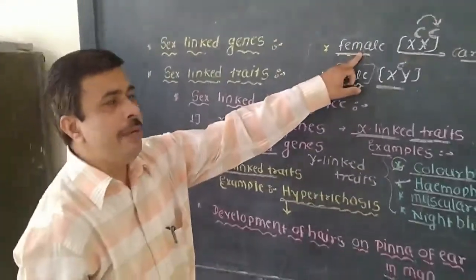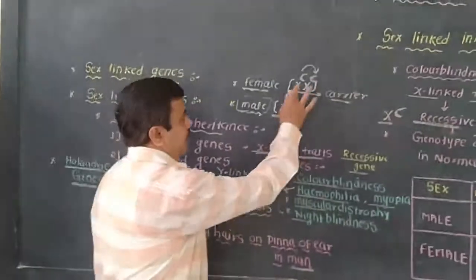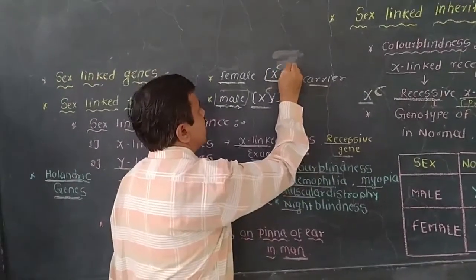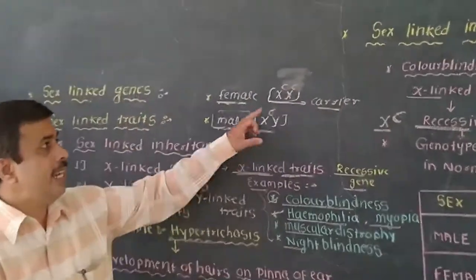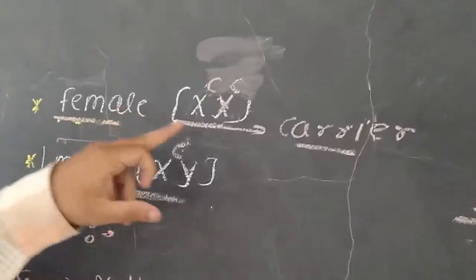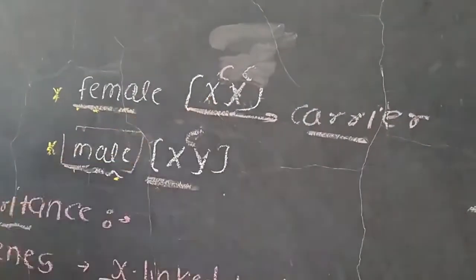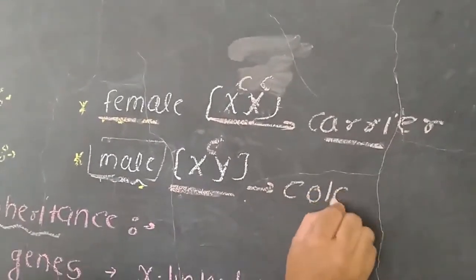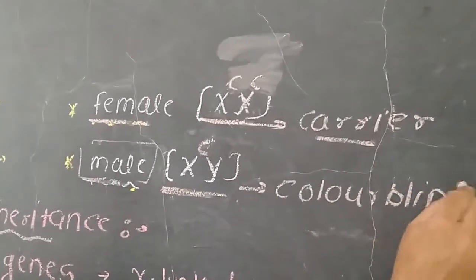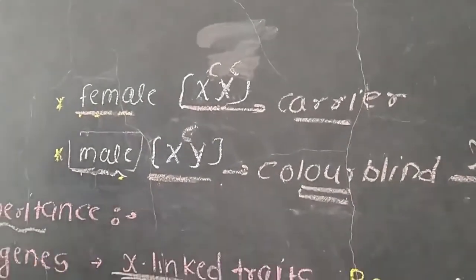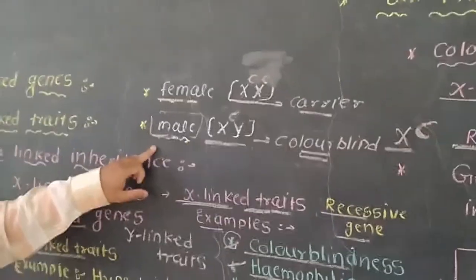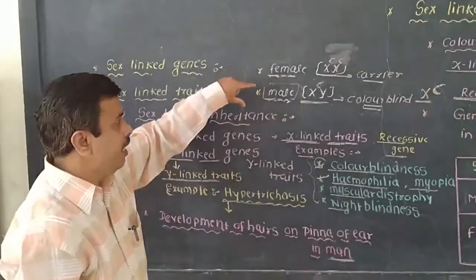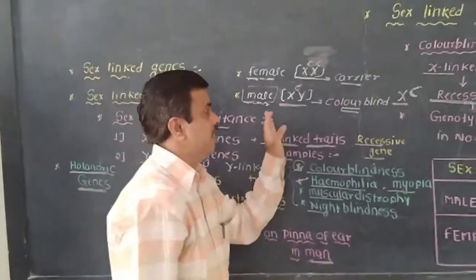A female will be color blind only when the recessive gene is present on both chromosomes, but this condition is very rare. So in the case of the male, he will be color blind. Color blindness occurs more frequently in the male as compared to the female. In females it occurs very rarely, but in males it generally occurs.